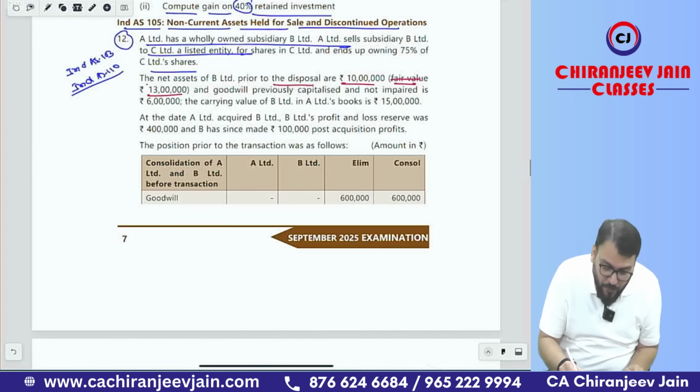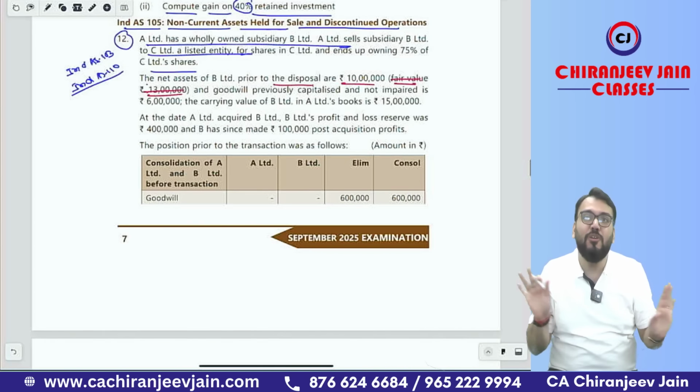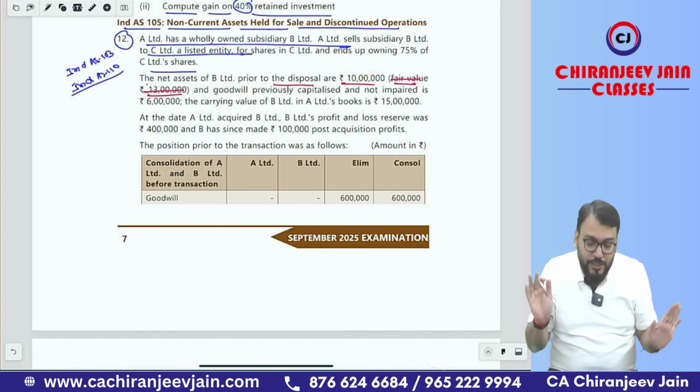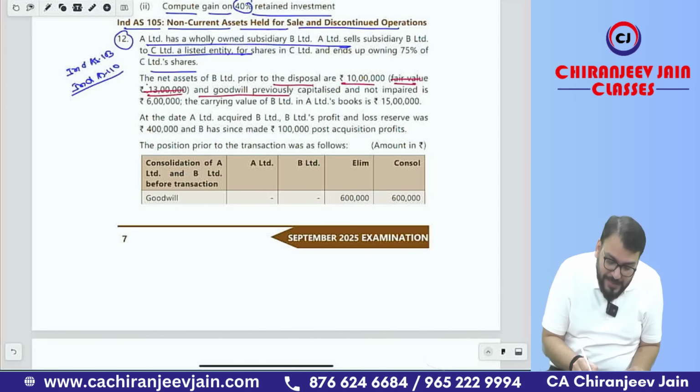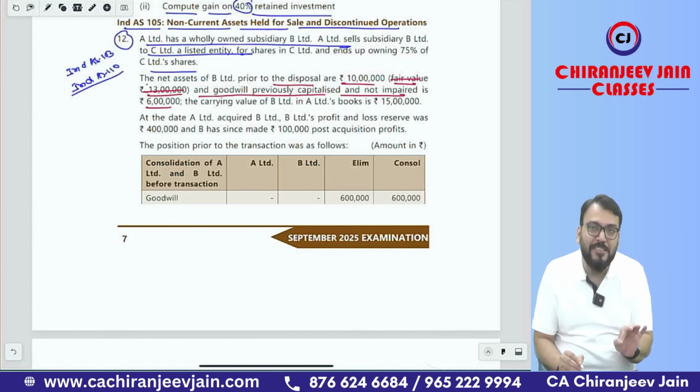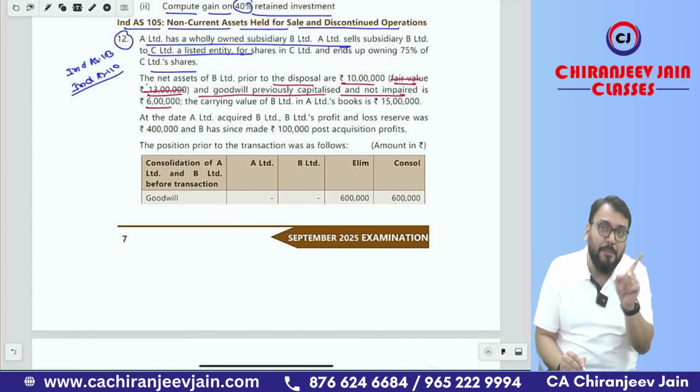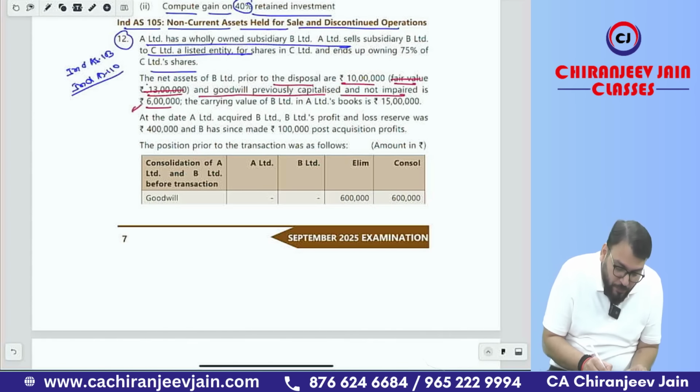Therefore, this fair value information is not at all relevant. They have given it to confuse you. Got this point? And goodwill previously capitalized and not impaired is 6 lakh. So how much goodwill? 6 lakh. And this is a full goodwill because they have acquired 100%. So this is a full goodwill.